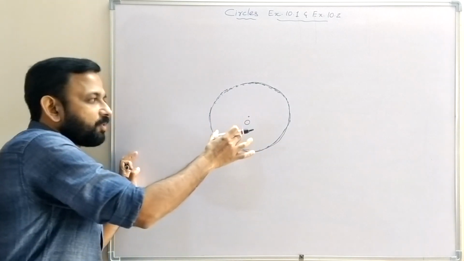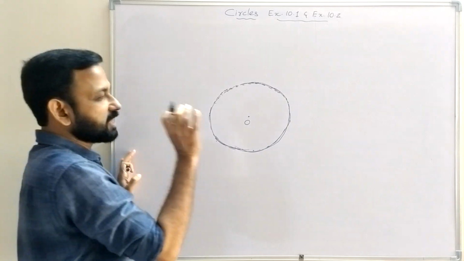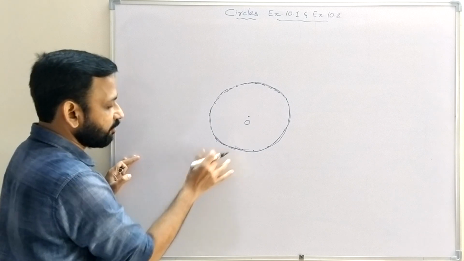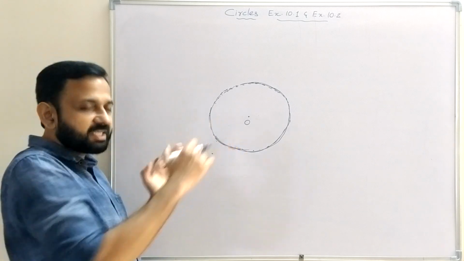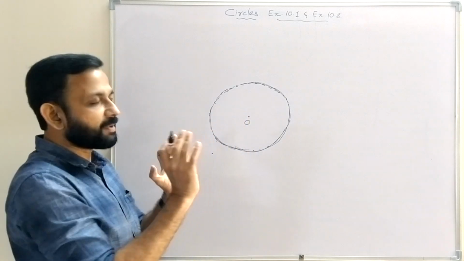When we take any point from inside the circle, that is an interior point, and that point is not part of the circle. If you take one point outside the circle, that is called an exterior point, and that is not a part of the circle. And the center is not part of the circle.